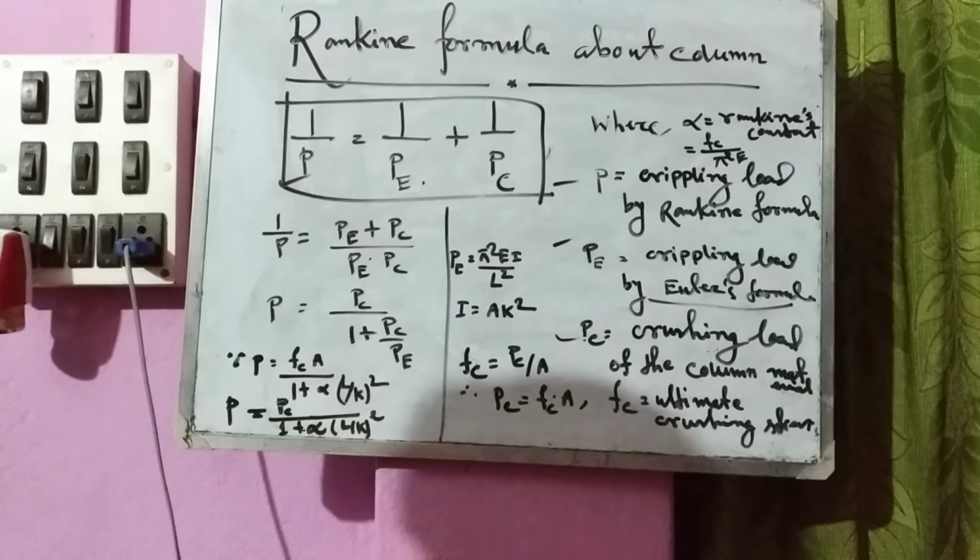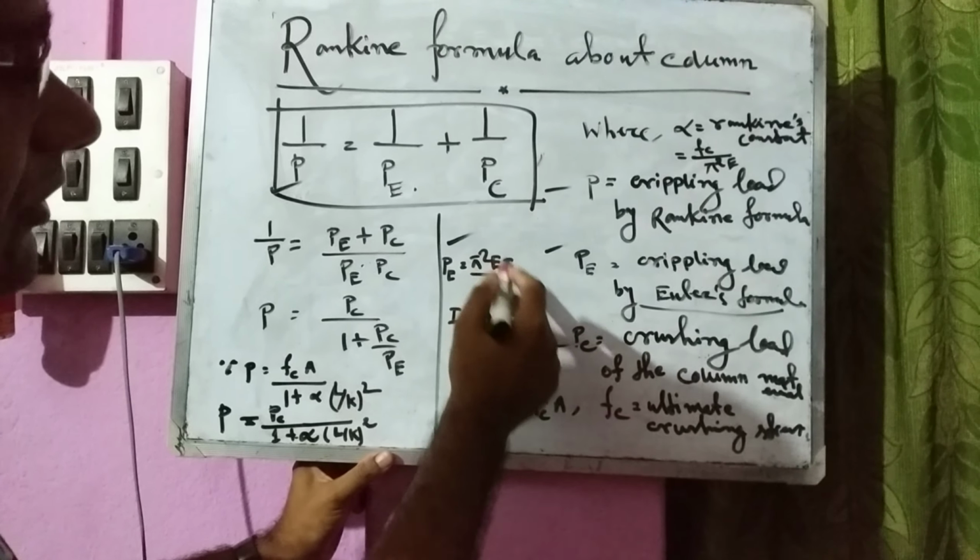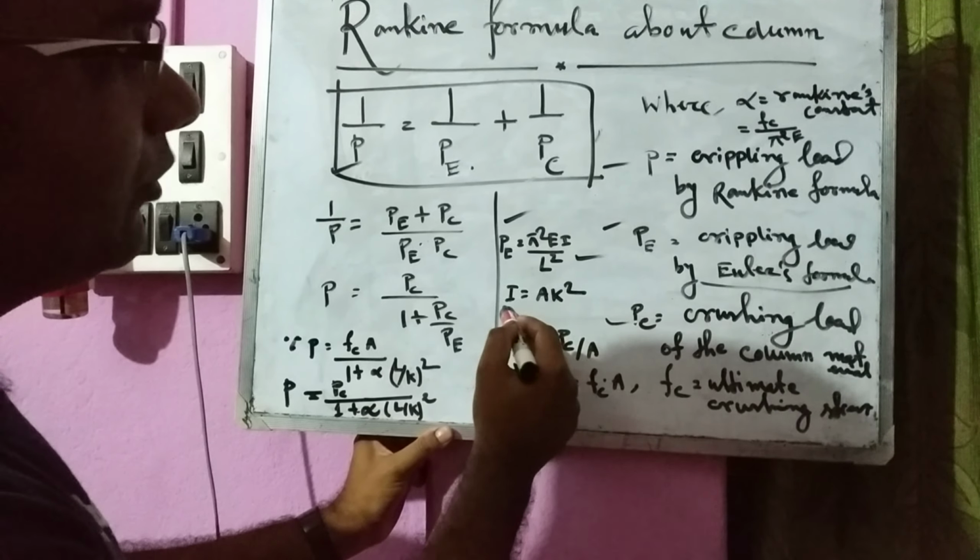It is already known that PE equal to pi square EI by L square, where I equal to A K square.